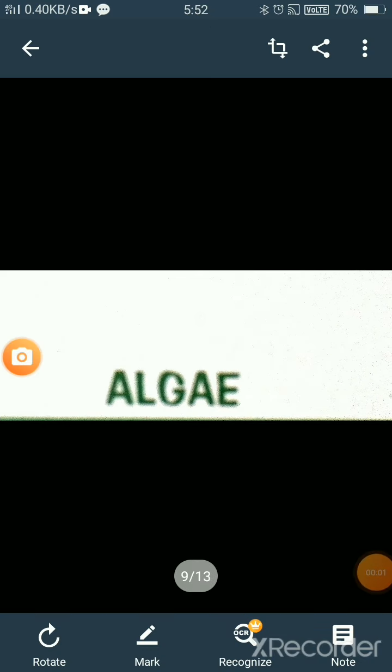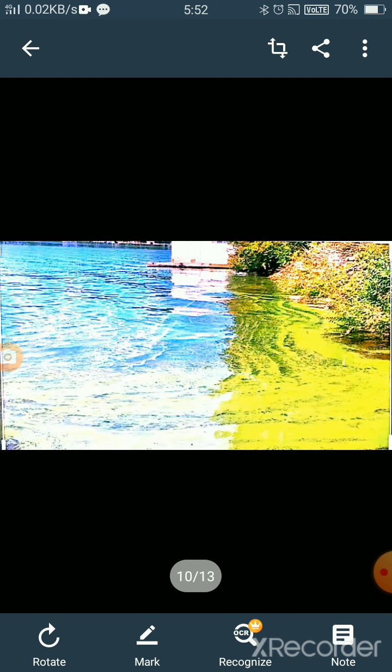Right, now we talk about algae. Algae are simple unicellular or multicellular green plants, but they do not have roots, stem and leaves. Therefore algae are described as having a thallus-like structure, and we see algae as a green sheet-like slippery mass floating on the surface of water. Here you can see the green mass floating on the surface is algae.